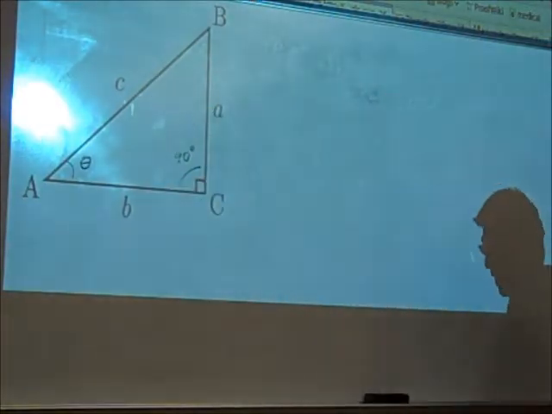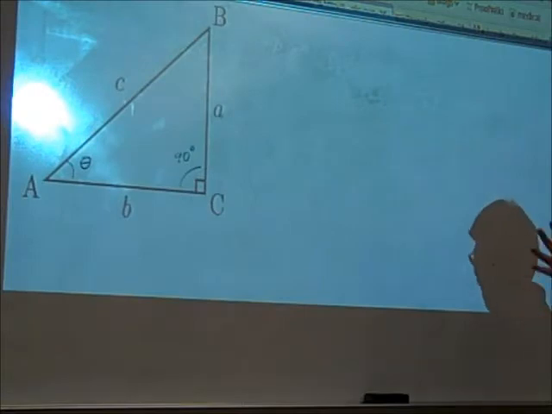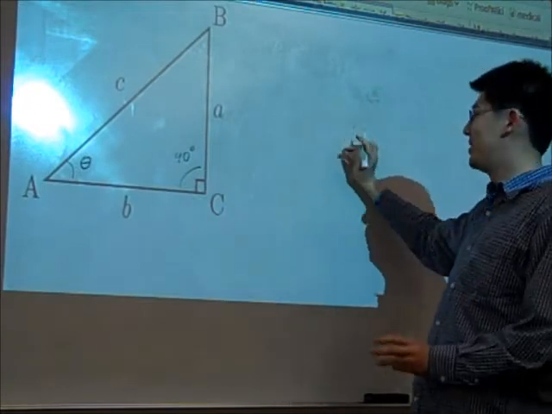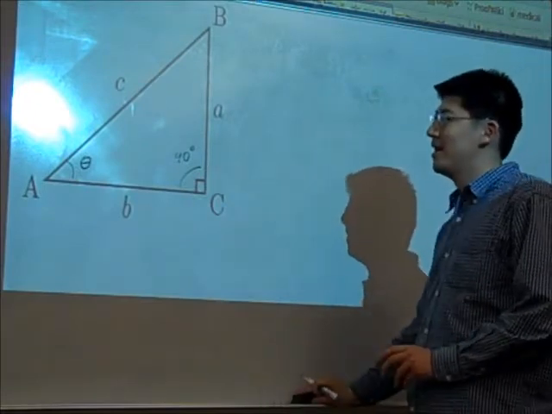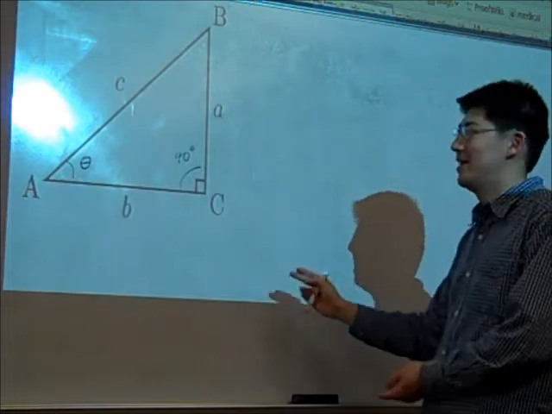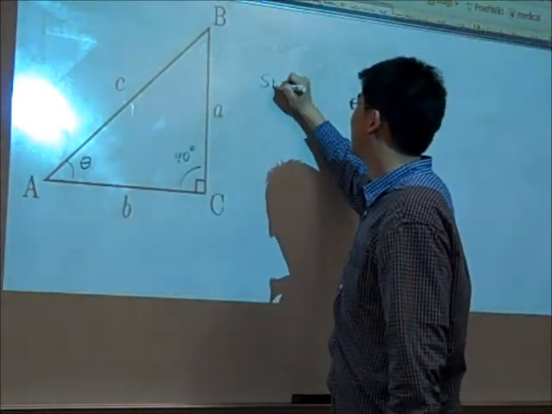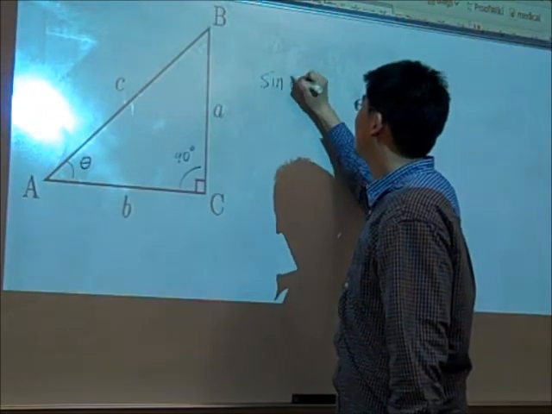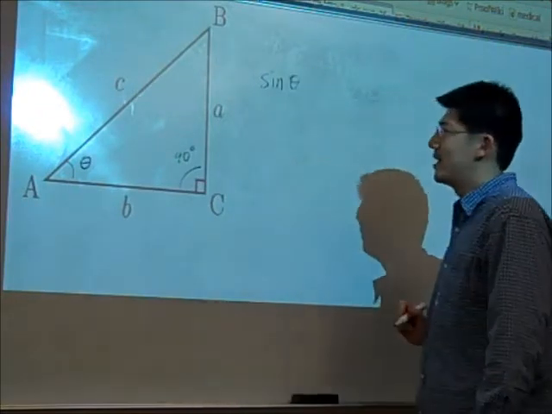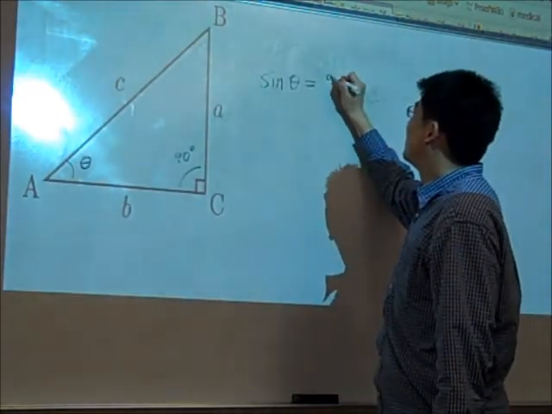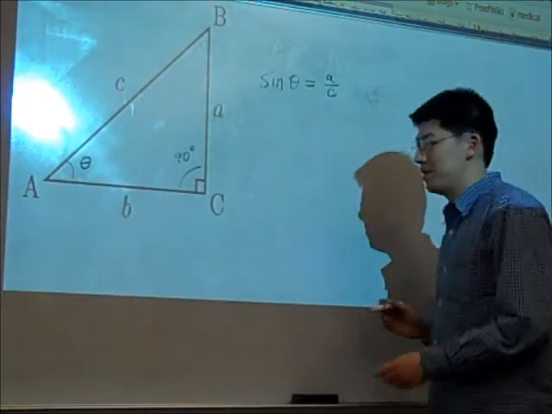And in trig, they give a specific name to each one of these ratios. I'll just go through these one by one, and these are just definitions. It's nothing complicated. It's just saying, because we know the triangle up to similarity, let's give names to each of these ratios. The first thing that you'll see most often is called sine, or the sine of theta, which is defined to be the opposite over the hypotenuse.